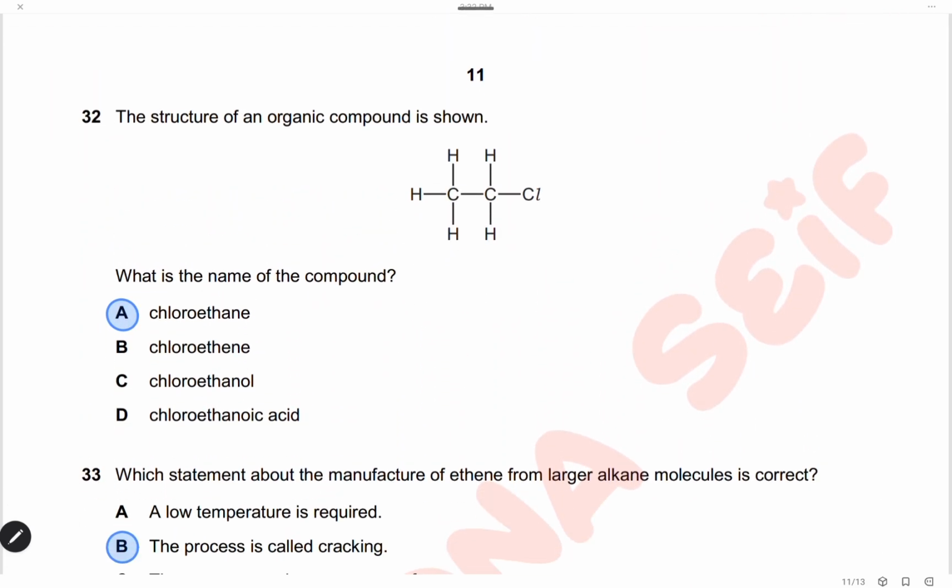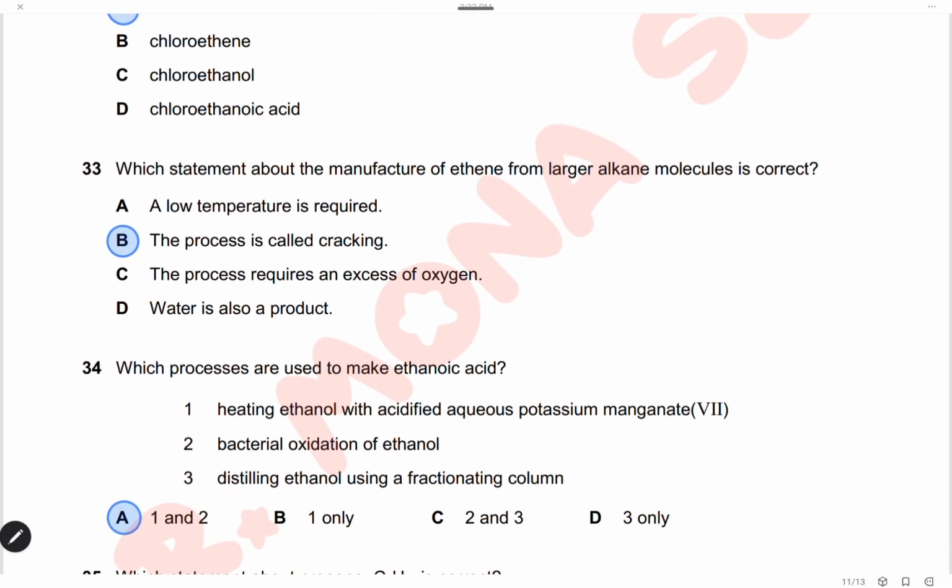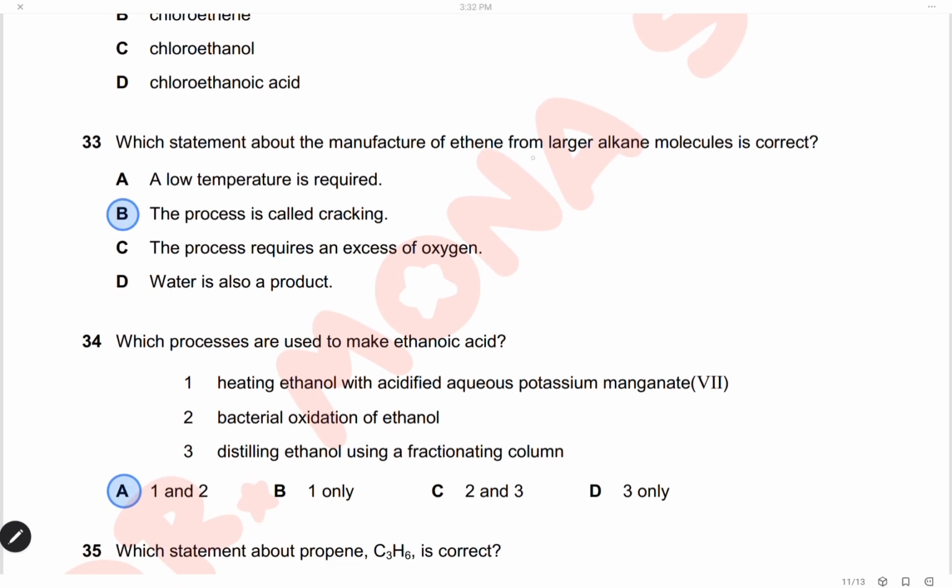Question 32. The structure of an organic compound is shown. What is the name of the compound? Here we have ethane, where one of the hydrogen atoms is substituted with chlorine, so it is chloroethane. The answer is A. Question 33. Which statement about the manufacture of ethene from larger alkane molecules is correct? The long chain of alkane can be broken down into shorter alkene molecules like ethene by cracking, so the answer is B.